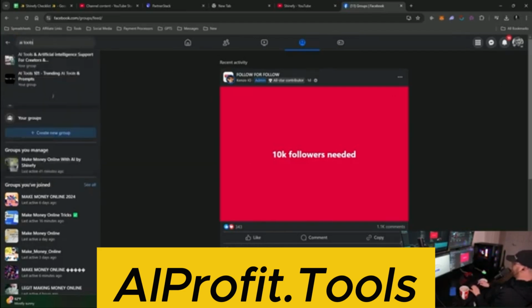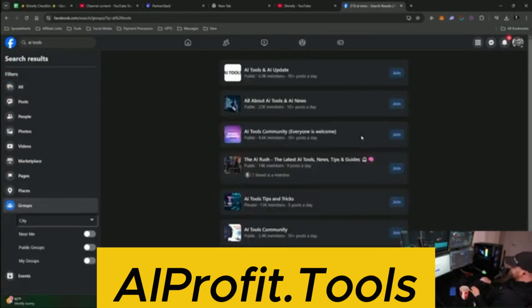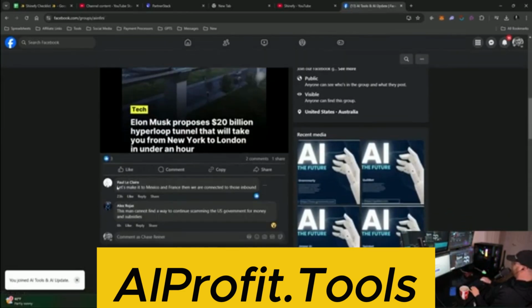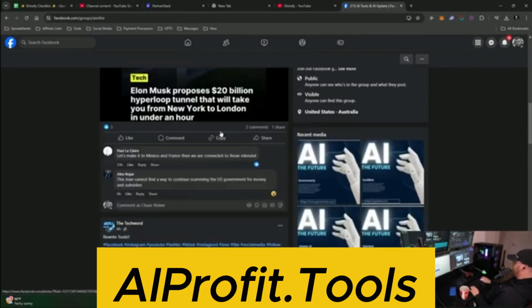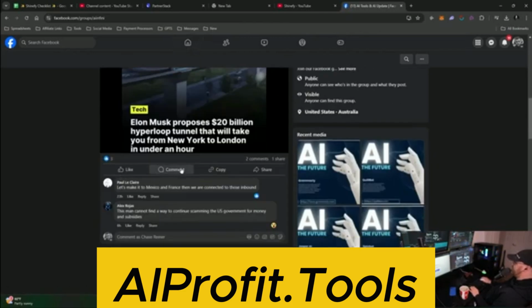Let's just do AI tools. And then we clicked on groups here. And then we clicked on, I don't know, AI tools and update. Let's just click on join here. Visit. So what we want to do is look for people that are commenting. The reason is that if they're going to comment on this thing, let's say it's about AI or Elon Musk or whatever, we know that if we can get them to follow us, there's a chance that they're going to see our content if it's about similar stuff, and they're going to engage with it as well.